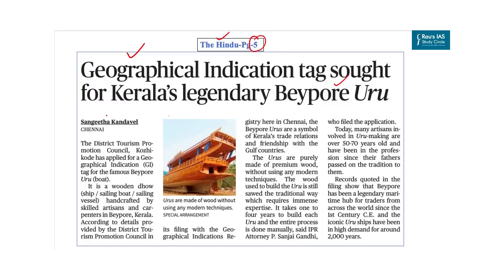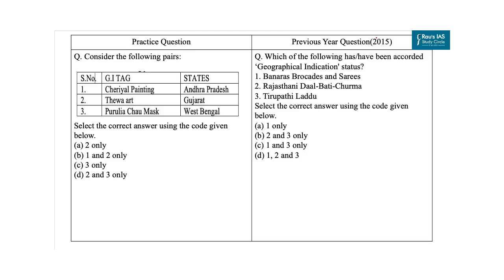Now why have we taken this article? Because in 2015, UPSC asked a question about geographical indication, that is the GI tag. So here we have curated a question based on the same. In this practice question, you are provided with two columns. In one column, you are provided with the products accorded the GI tag, and in the other you are provided with the states. So here you have to identify the correct pair using the code given below. The first option is Cherial painting.